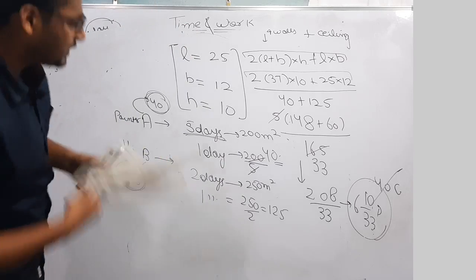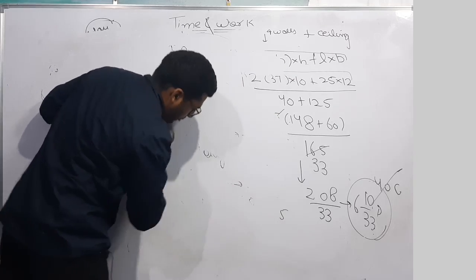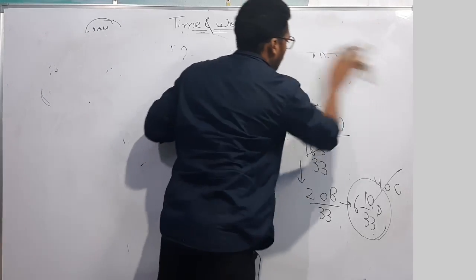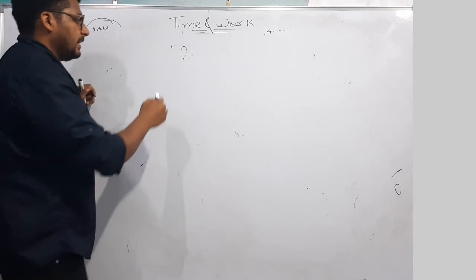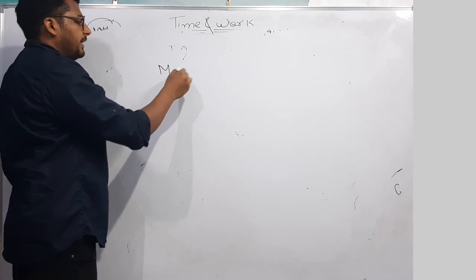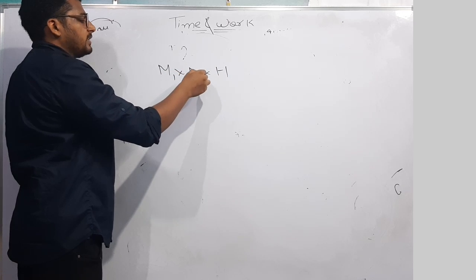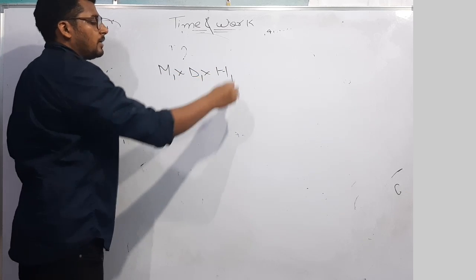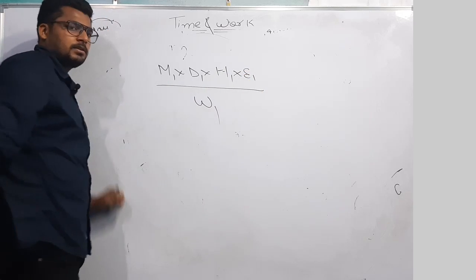Before coming to our next question, I hope you have studied the formula of MDH. What is MDH? If some men are working in some number of days, working some hours per day with some efficiency, and work is W1.